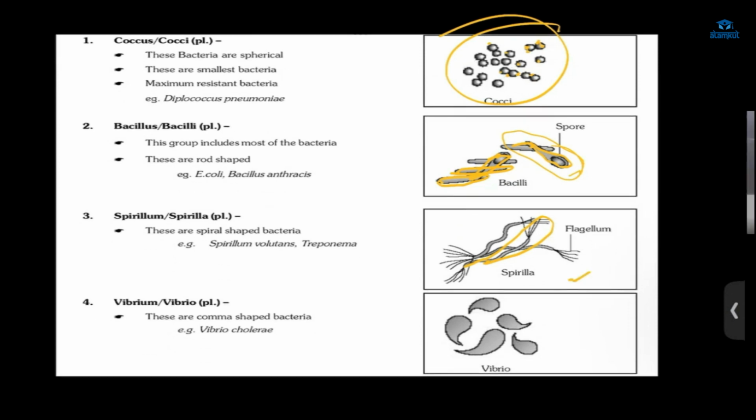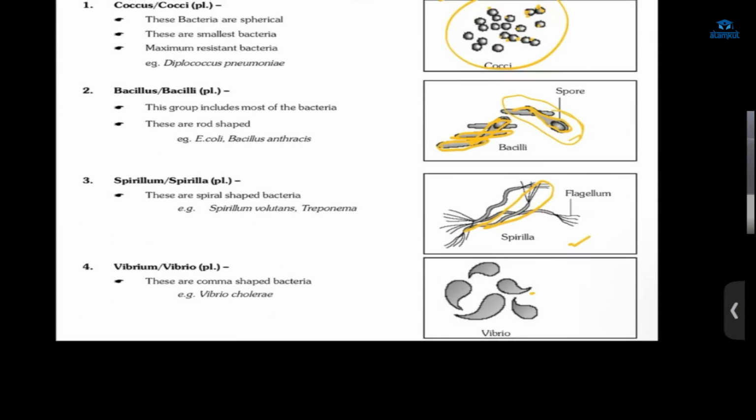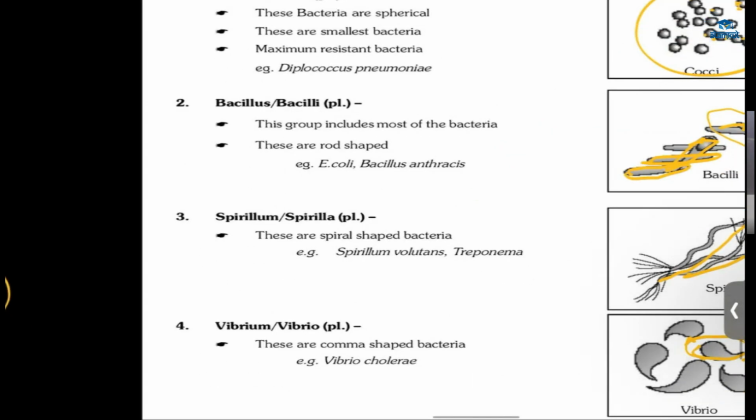Next, lastly, we have comma shaped bacteria. It is known as Vibrio in the plural form. Single, it is Vibrio. And here examples are also written.